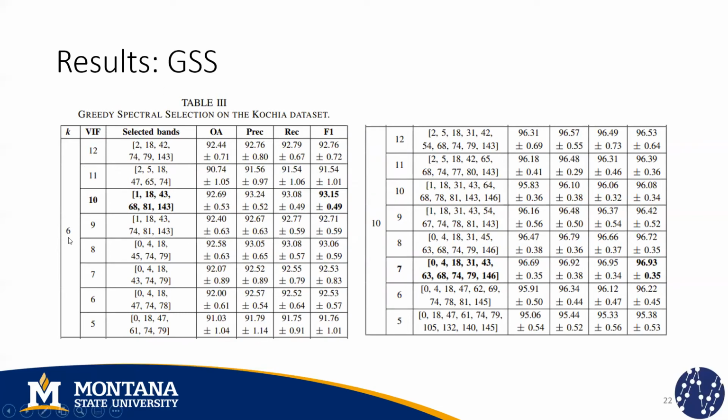And we have two cases, when we select 6 bands and when we select 10 bands. As I mentioned at the beginning, we're going to try a range of values for the BIF threshold between 5 and 12. For each case, we obtain a different selection of bands. Even though they are similar, we choose the selection that gives us the best F1 score. So when we select 6 bands, the best BIF threshold is 10. And when k is equal to 10, the best threshold is 7.